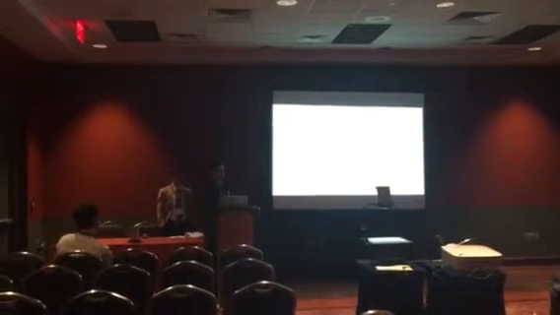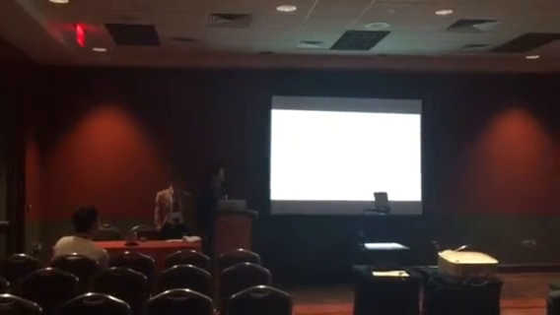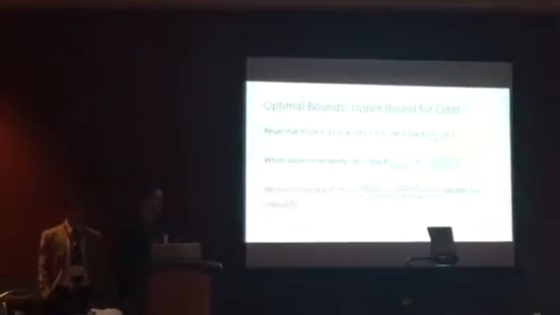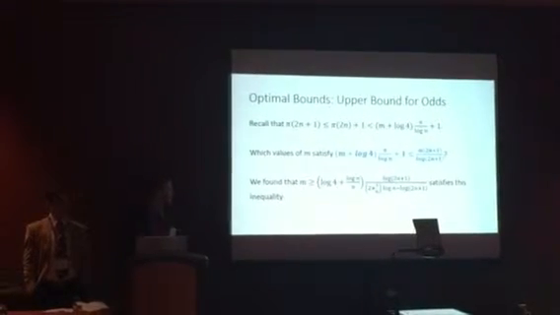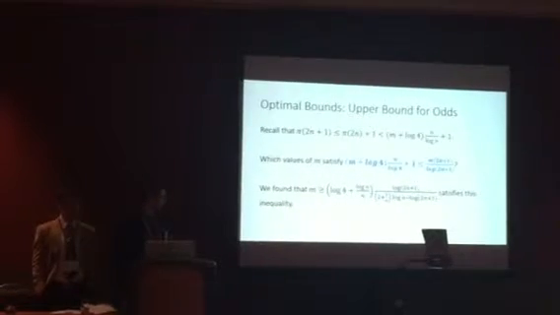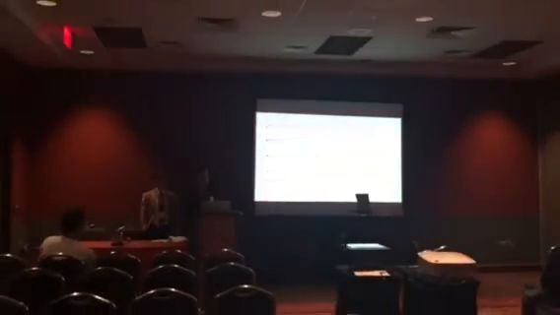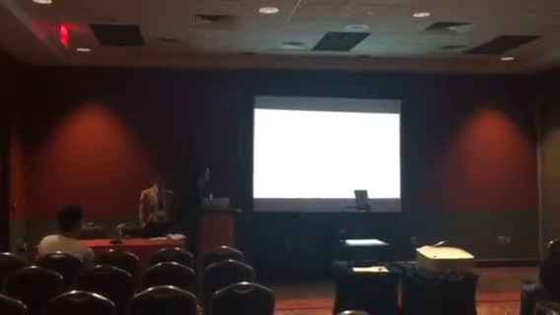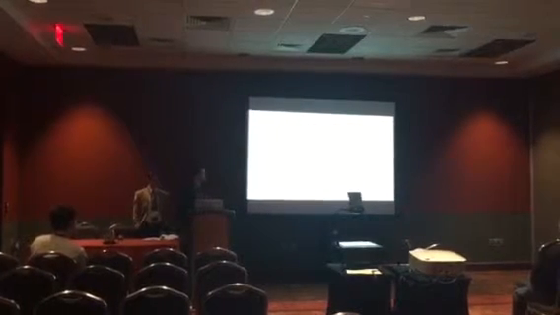The 10 to the 19th case is the case that the elementary number theory student used to improve the bounds the first time. For the odds, we again followed the same procedure that Zagier used and arrived at a similar inequality highlighted in blue. The function we found was a little bit more complex than that of the evens, but the function at the bottom there is the optimal upper limit for n.